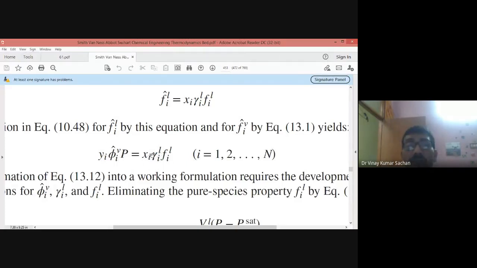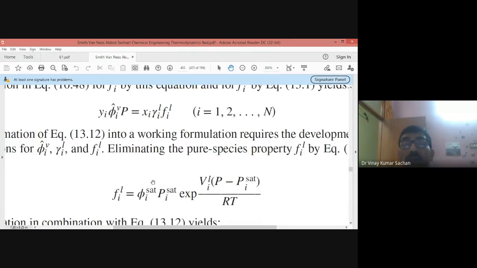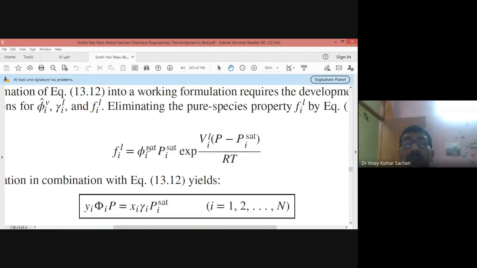And now we can make certain simplifications of this expression. How do we make them? We can take this solution as an ideal one. We can take this vapor phase mixture as an ideal gas mixture, and we can write the corresponding relations. So the fugacity of liquid, as we already know, is written as the fugacity coefficient at saturation multiplied with the saturation pressure, which is its vapor pressure, but this pressure must be modified for the fugacity. So fugacity coefficient into vapor pressure should be equal to f_i^L.